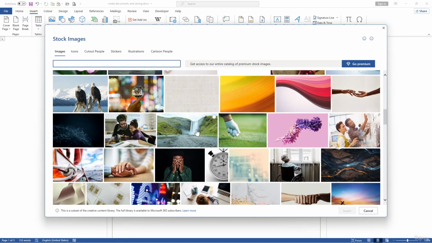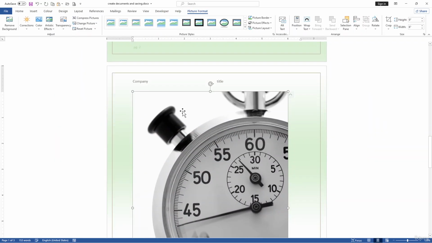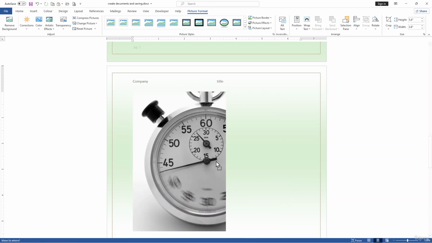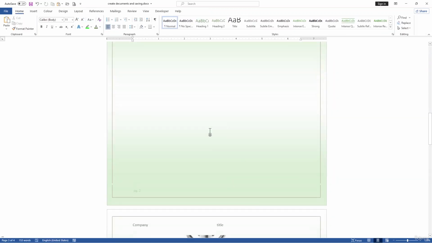For example, let's use this one, then insert it. So now you can see it inserted the image into here.